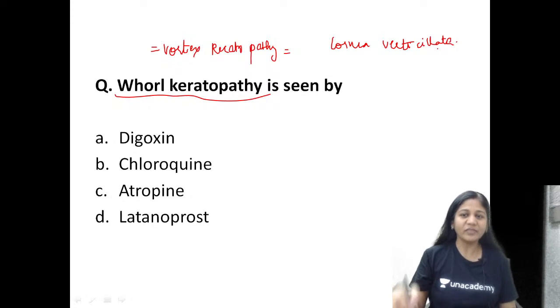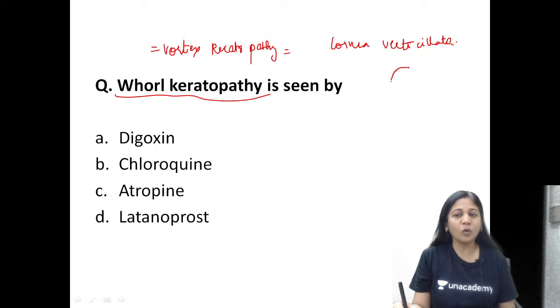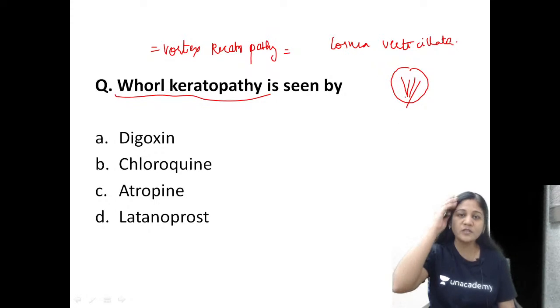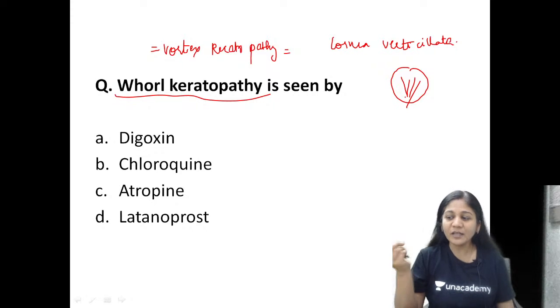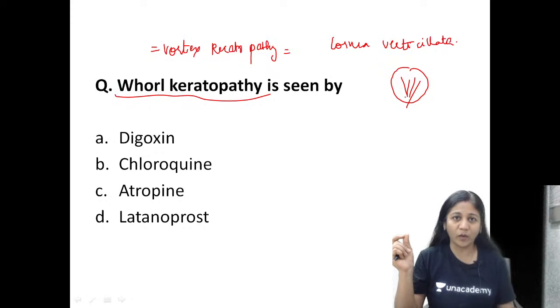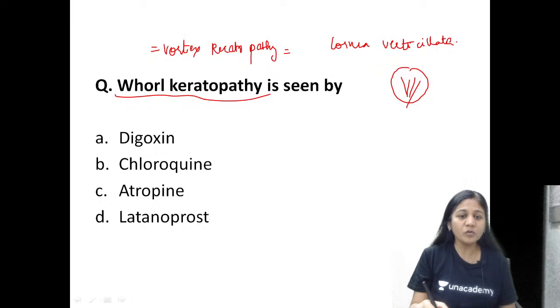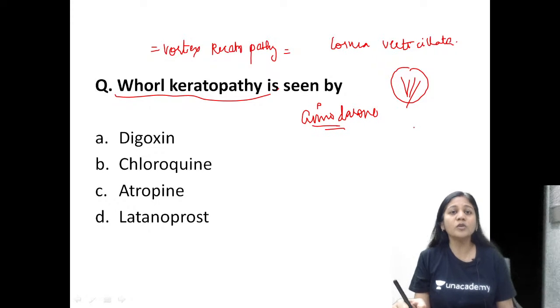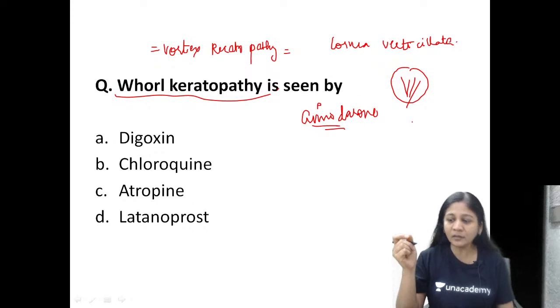This is nothing but accumulation over the cornea in a broomstick manner. Most of the time it is drugs which are accumulated in the epithelium or in the stroma of the cornea. Please remember, the most common of them will be amiodarone. You had a question earlier on amiodarone. Amiodarone is one which can get accumulated in the cornea.